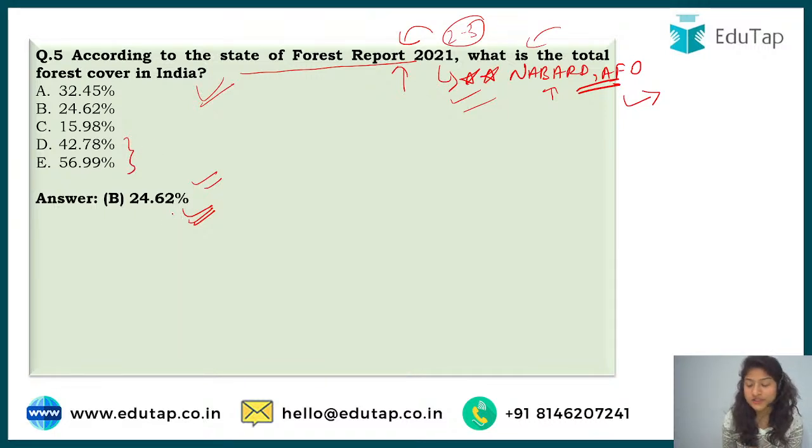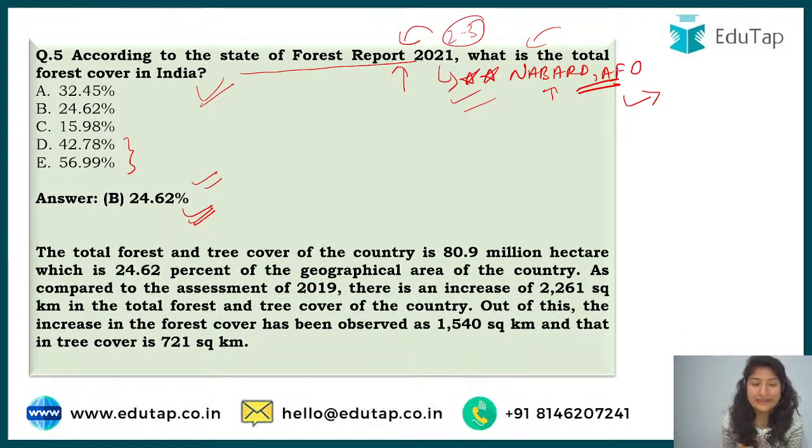It is 24.62, but the good thing is that our cover has increased by 2,261 square kilometres when we compare it to 2019, so that's a good sign. But still, there's more way to go. I wish soon we reach option D.